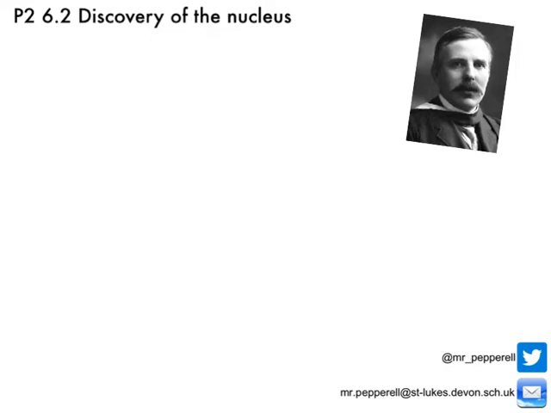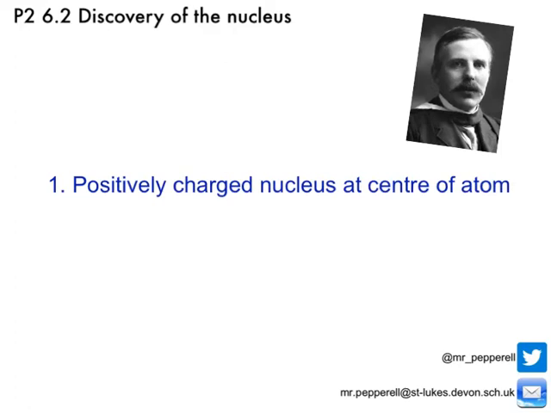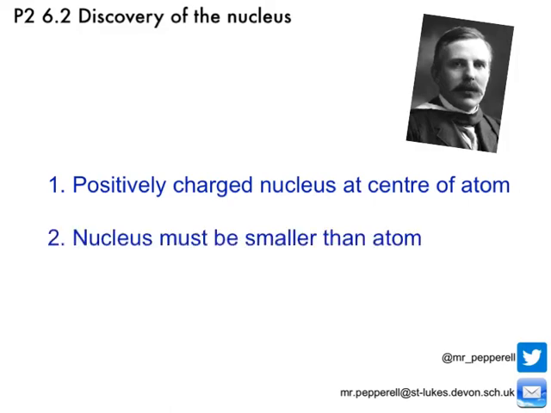Using his knowledge that alpha particles were positively charged, Rutherford came to the following conclusions. Firstly, he decided that the nucleus at the centre of every atom must be positively charged because it repelled his positively charged alpha particles, because like charges repel. Secondly, he decided the nucleus must be smaller than the entire atom because most of the particles pass straight through the foil.